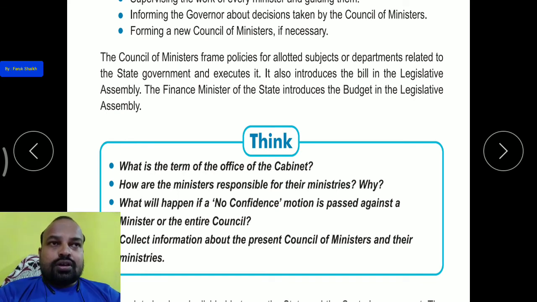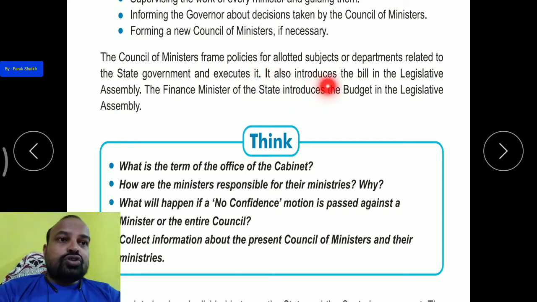Development of the state, irrigation, agriculture, industries, minorities, welfare, women empowerment. These are all the subjects. So the council of ministers frames policies for allotted subjects or departments related to the state government and executes them.